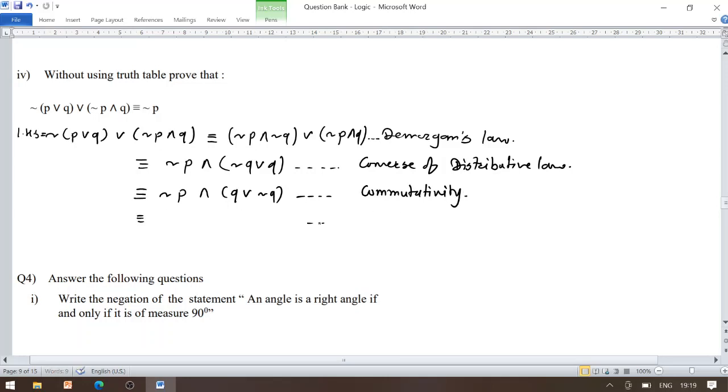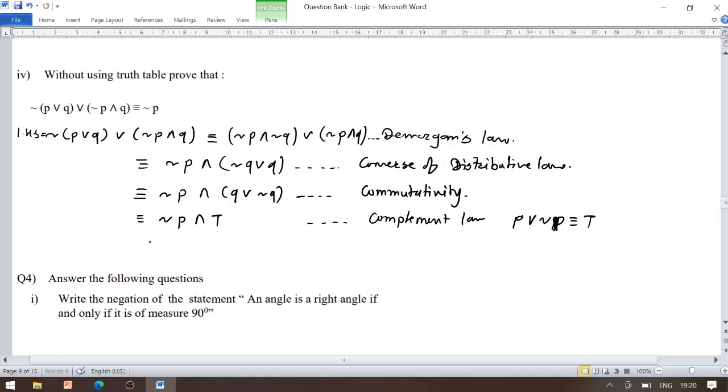And now as per the law of complement, I would write here complement law, we might have P disjunction negation of P, whose truth value becomes T. So negation of P conjunction T.